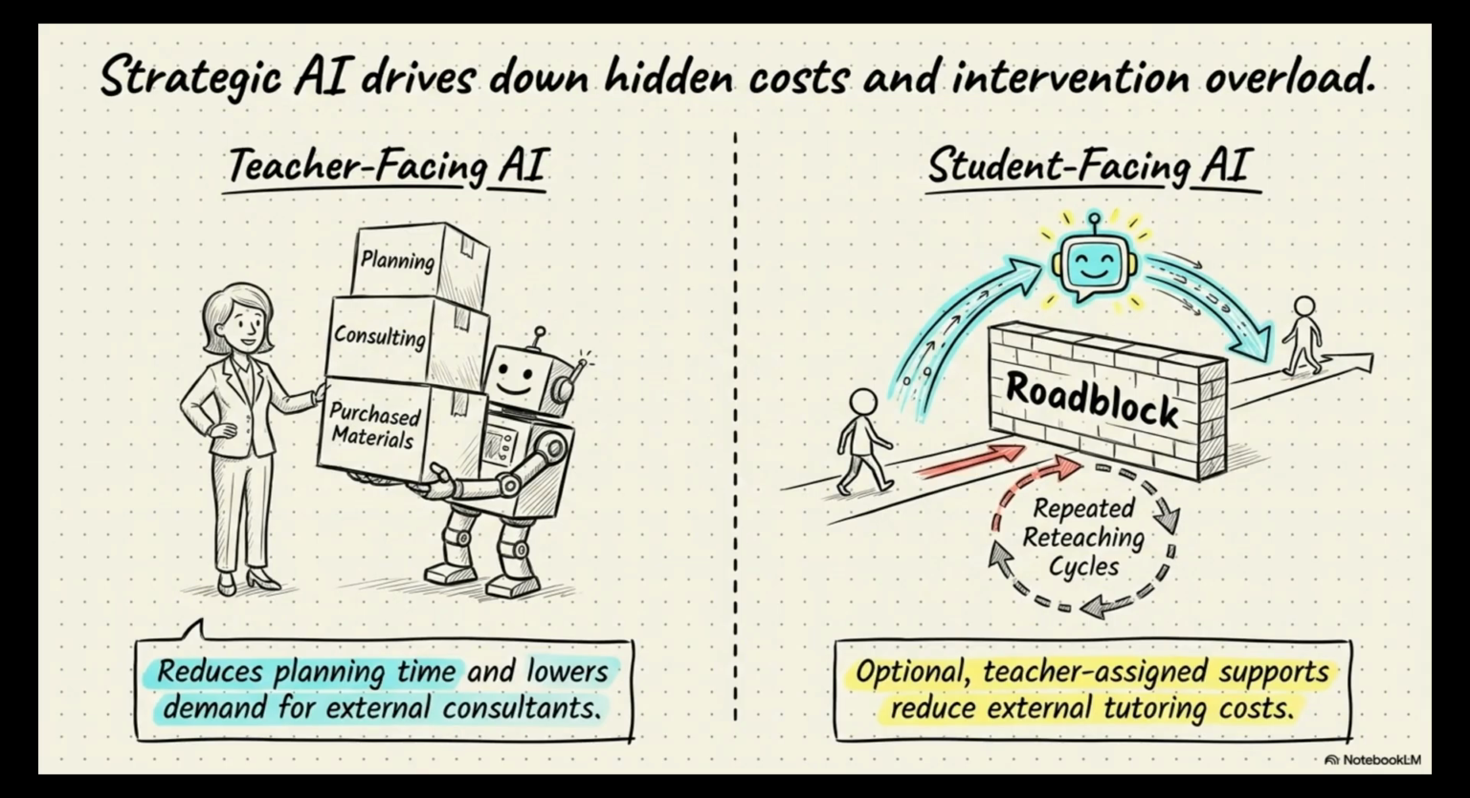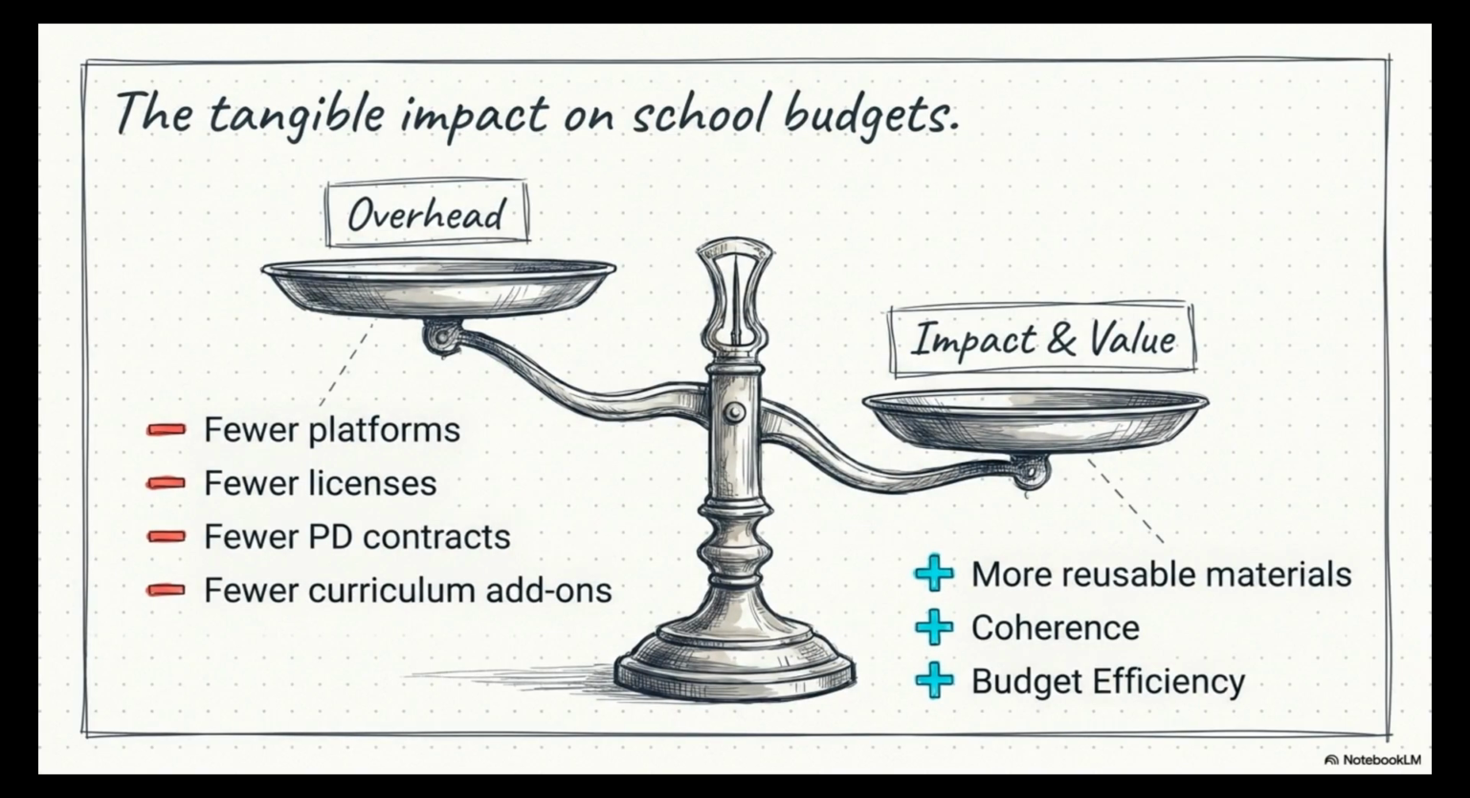Strategic AI drives down hidden costs and intervention overload. Teacher-facing AI reduces planning time and lowers demand for external consultants. Student-facing AI reduces external tutoring costs. The tangible impact on school budgets shifts the scale.